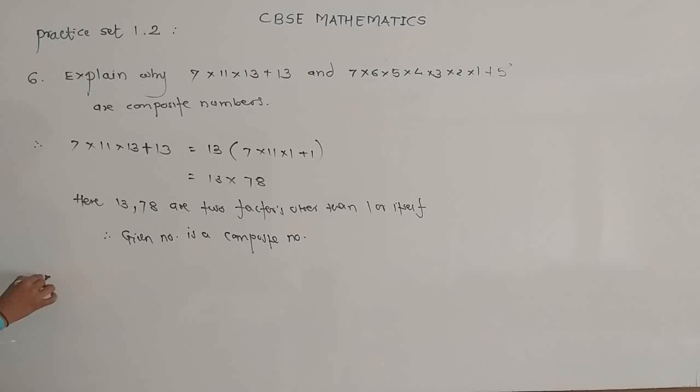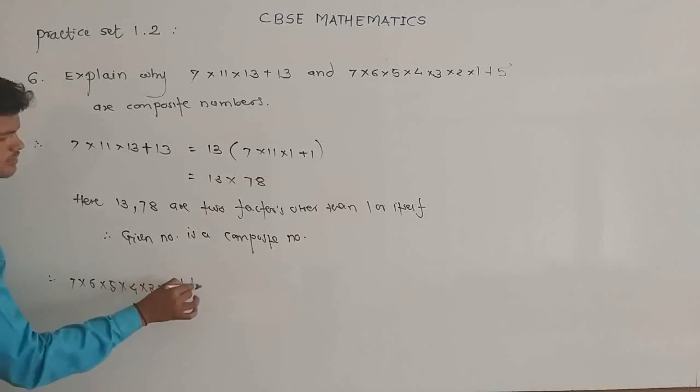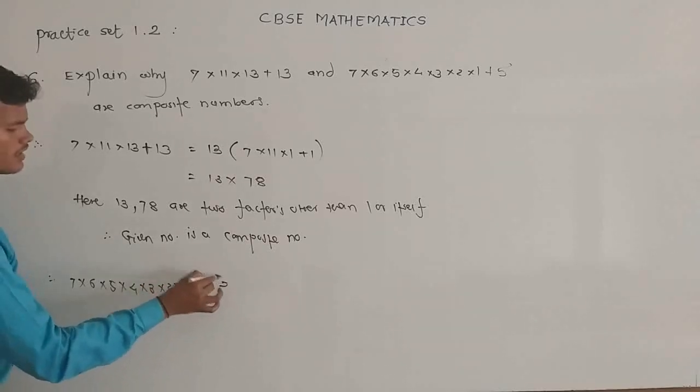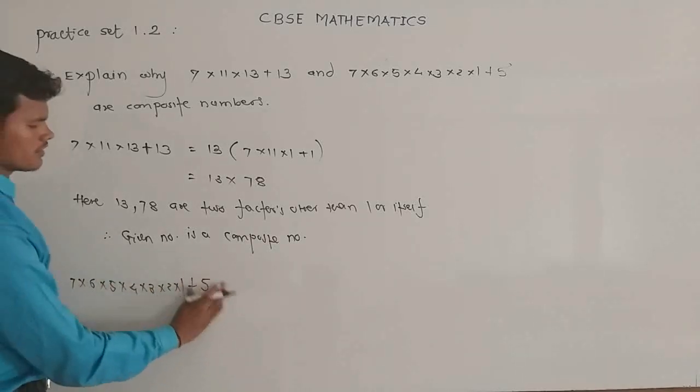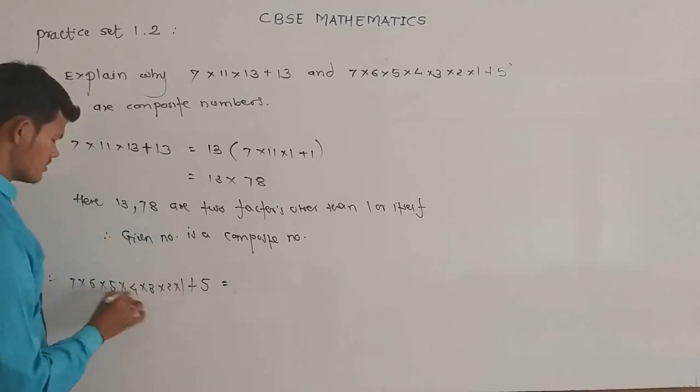The second is 7 into 6 into 5 into 4 into 3 into 2 into 1 plus 5. Here also there are two terms, and from both terms 5 is common.